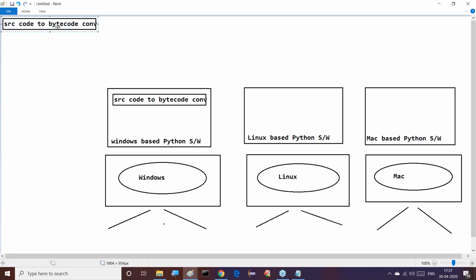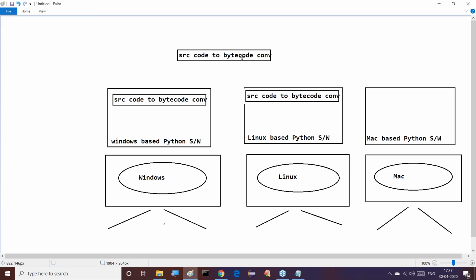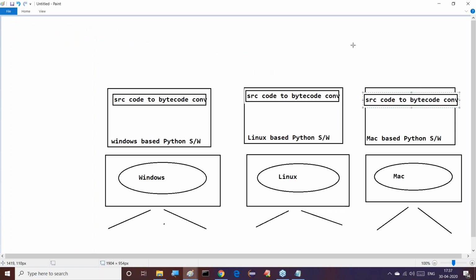You can observe this clearly. Similarly, we can observe this here also. Right, sir, it exists. In all the cases, a source code to bytecode converter is available, and bytecode is generated. Good.